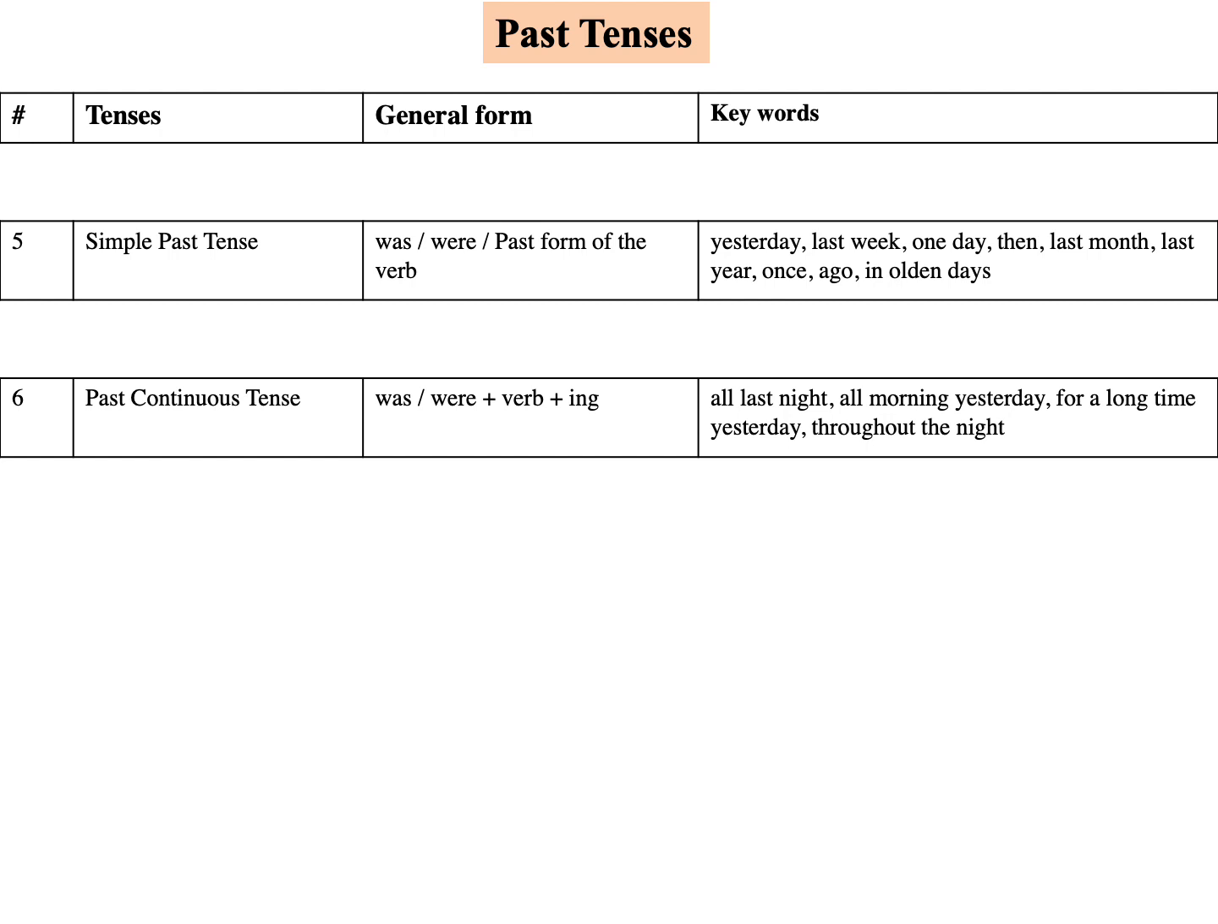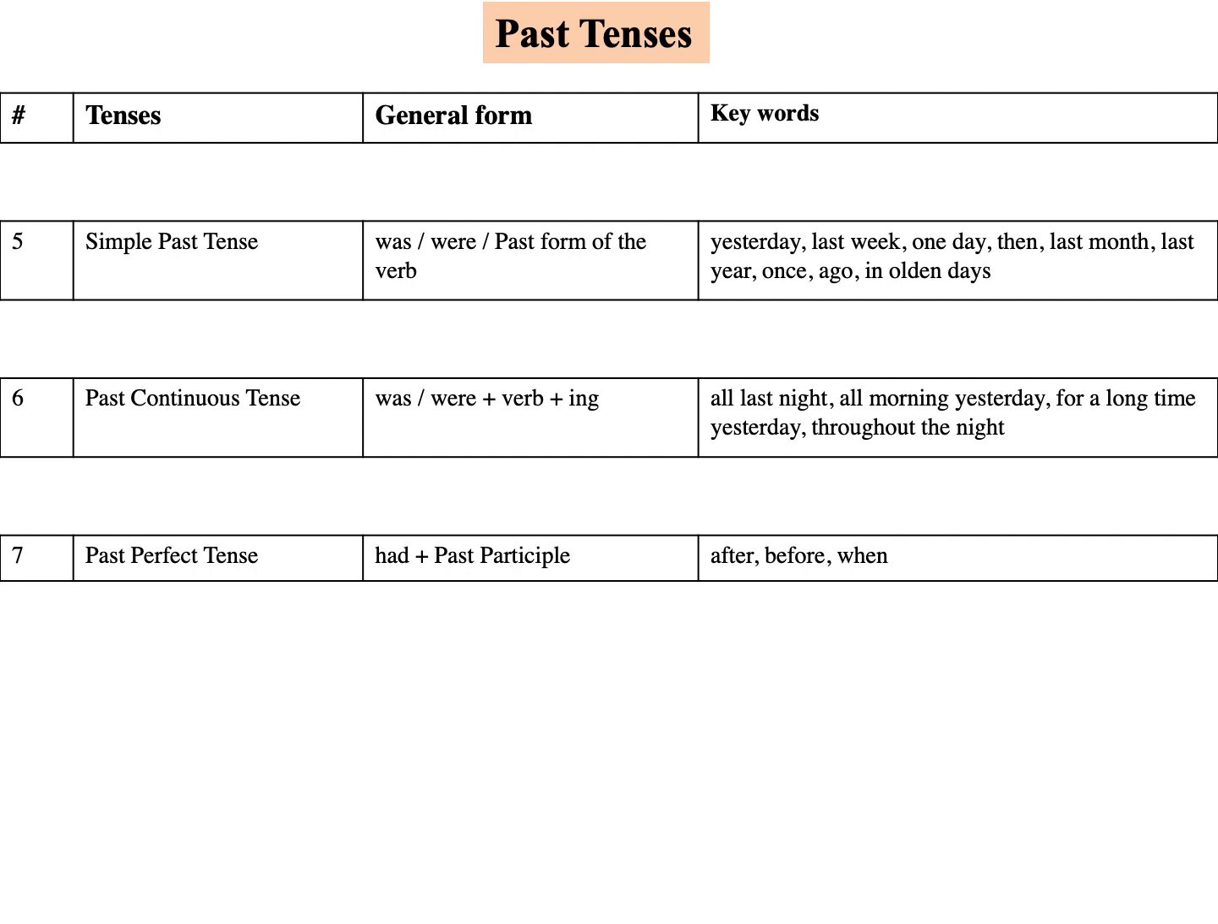Then past continuous tense, was or were plus verb plus ing. For singular was, plural were, then verb plus ing. The keywords are all last night, all morning yesterday, for a long time yesterday, throughout the night.